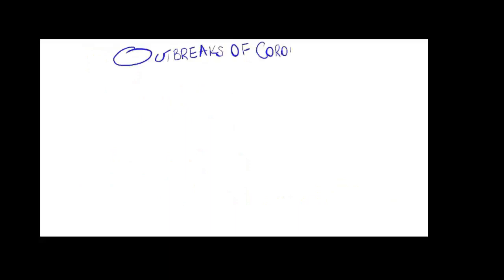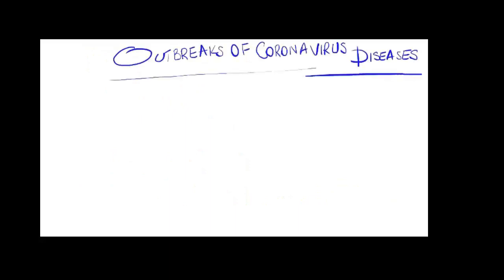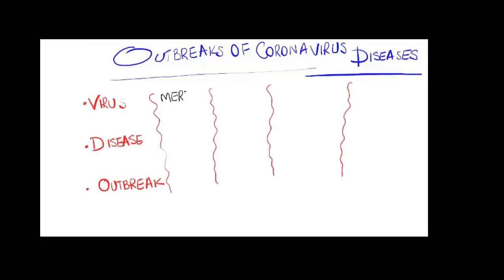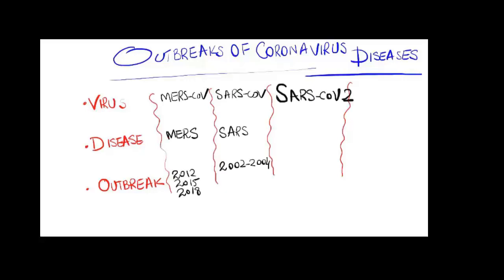Now we will look at the outbreaks of coronavirus diseases. There are mainly three outbreaks according to the different types of coronaviruses. Number one is the MERS coronavirus outbreak in 2012, 2015 and 2018, and SARS coronavirus in 2002, 2003 and 2004, and then SARS coronavirus 2, or novel coronavirus COVID-19, in 2019.